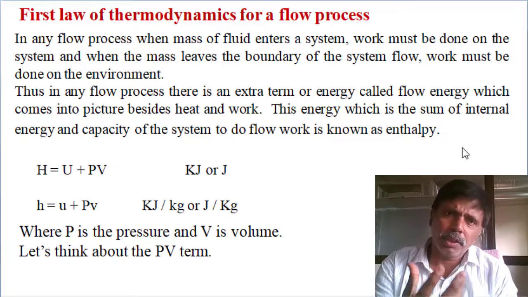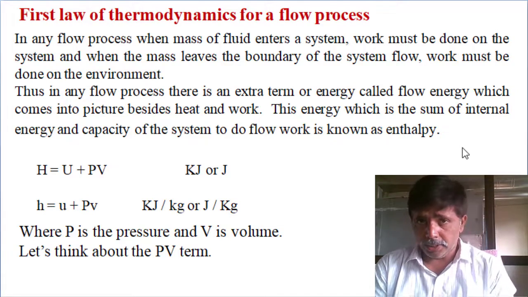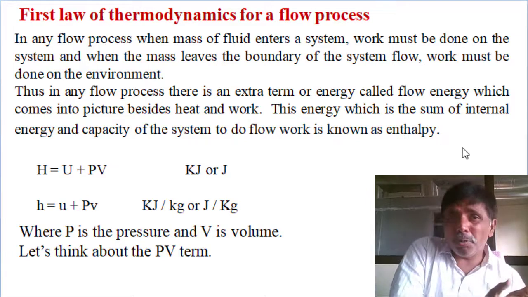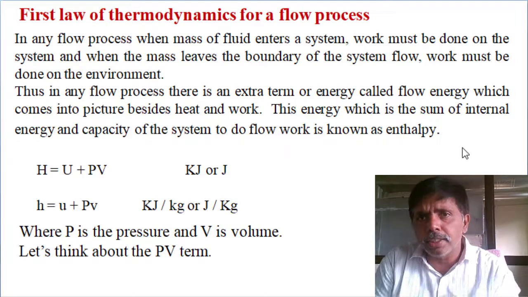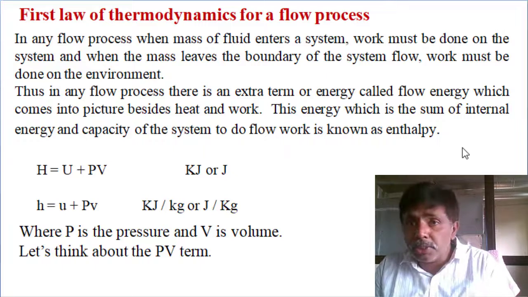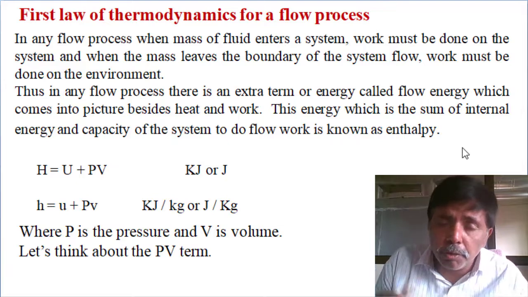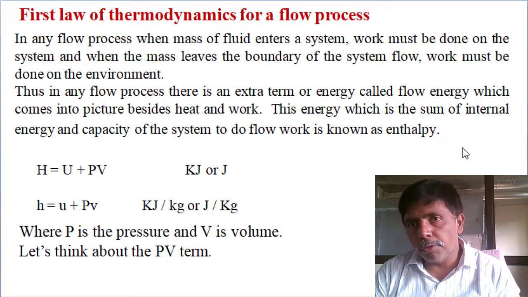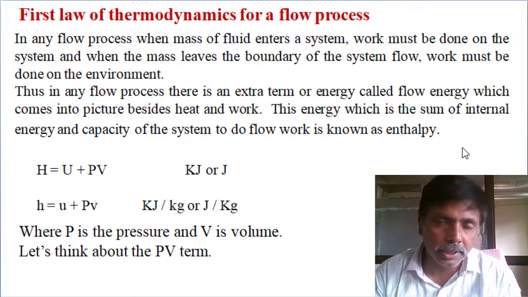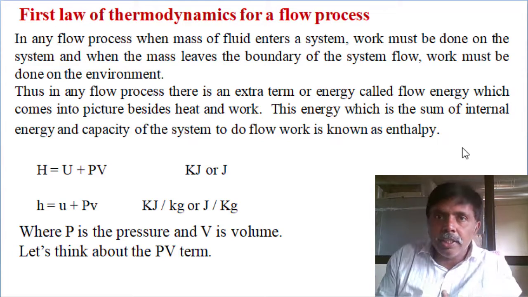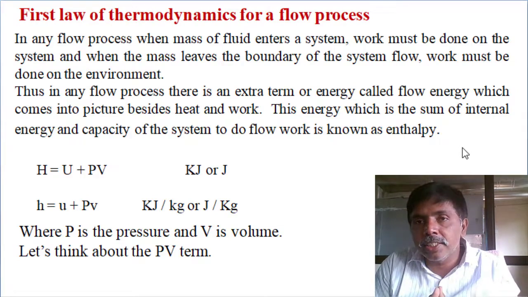Suppose every mass has internal energy, we already mentioned. By our process, the internal energy may increase or decrease, secondary. But for that mass to enter into the system, it has to perform some work. Without doing work, how will it enter? And when the mass is leaving the system, at that time also it has to do some work on the surrounding. Then only the mass will leave the system. So in a flow process, internal energy is not sufficient. The mass has internal energy, and for entering or leaving the system it is performing some work. That work is called flow work.